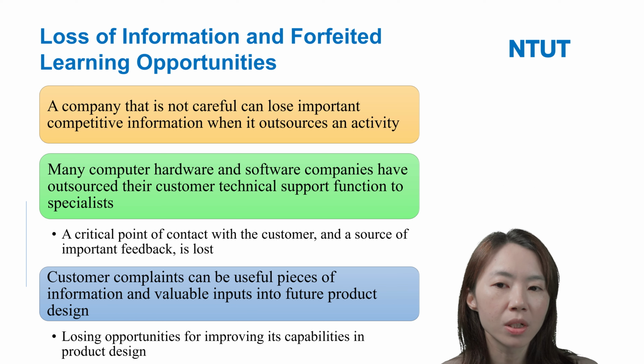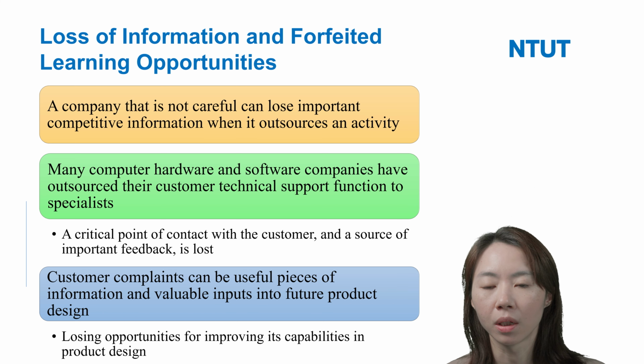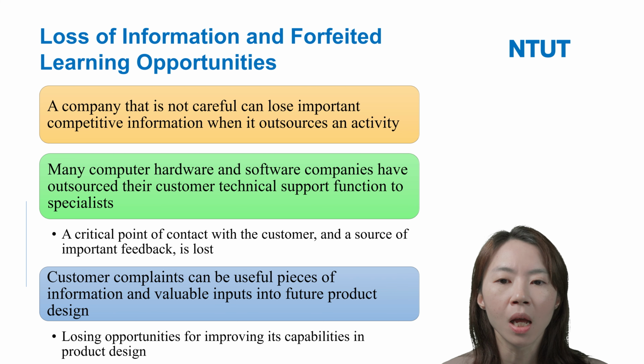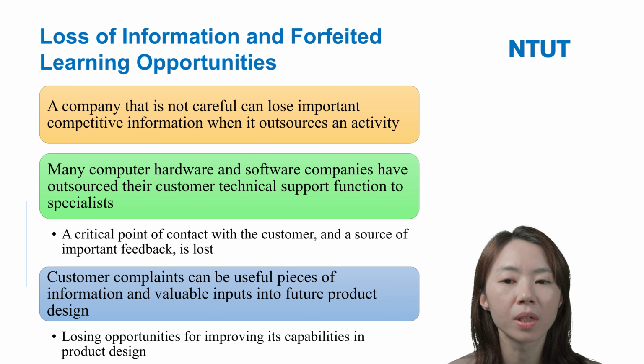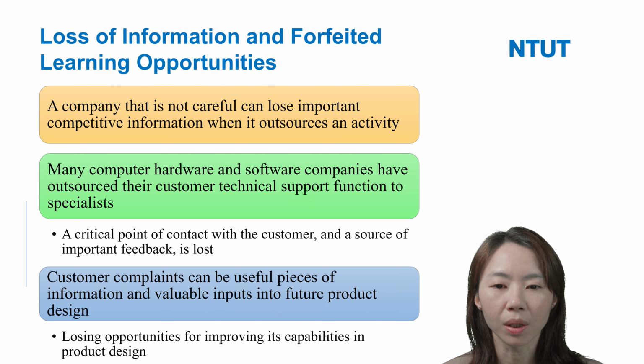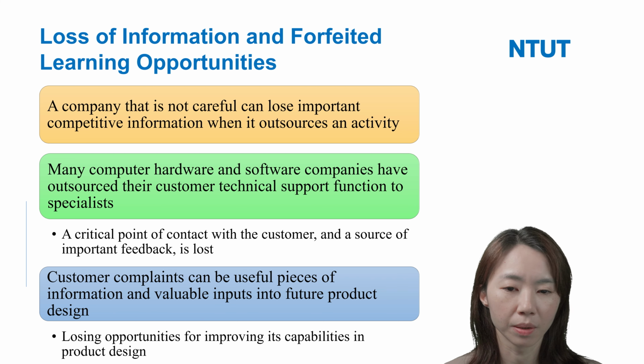And finally, it can also make the focal firms lose important information and learning opportunities. A company that is not careful can lose important competitive information when it outsources an activity. So, for example, many computer hardware companies outsource the customer technical support function to a specialist.